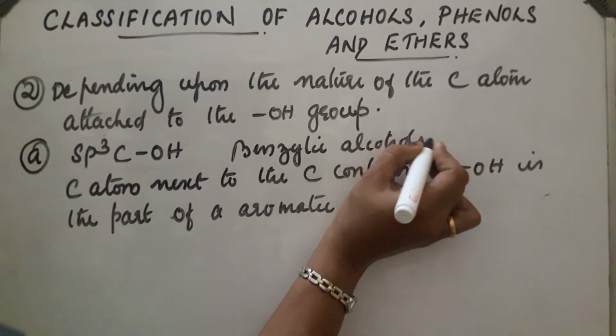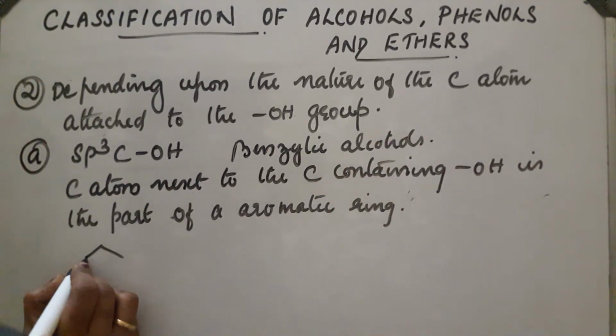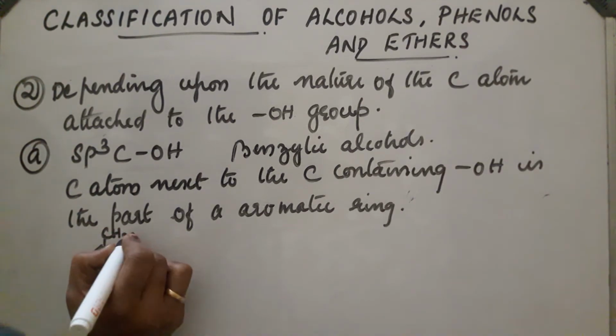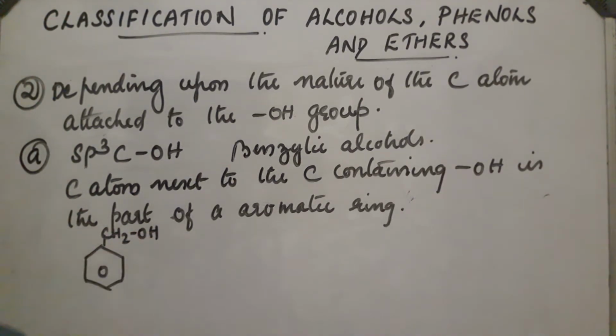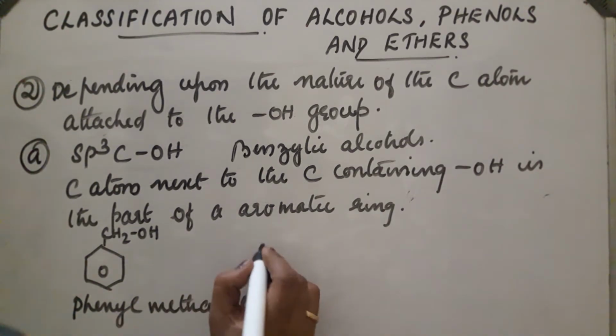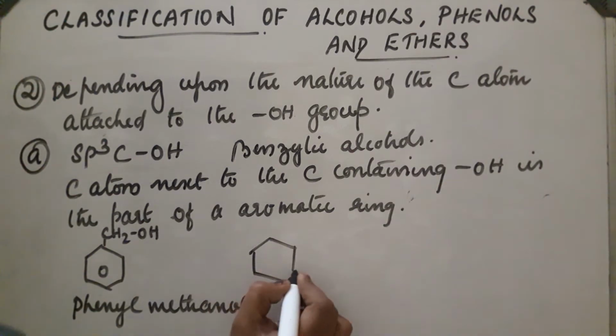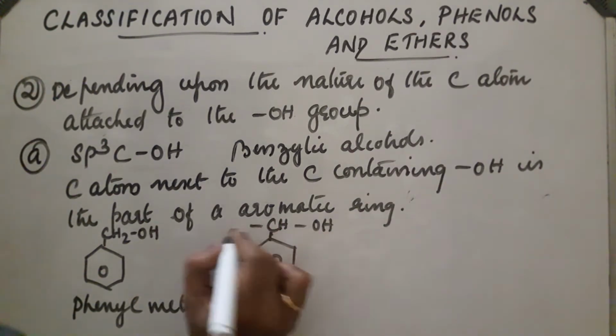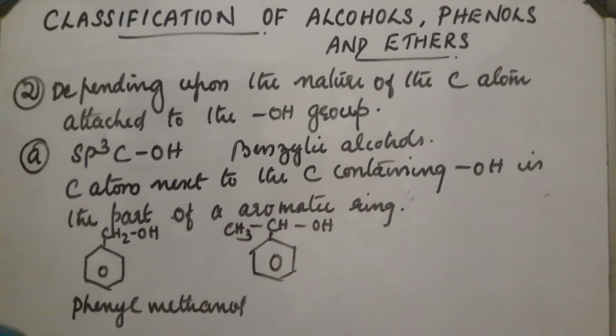Take one example. C6H5CH2OH, benzyl alcohol, or the compound name is phenyl methanol. Another example, C6H5CHOHCH3.